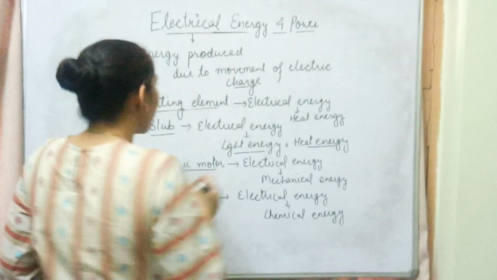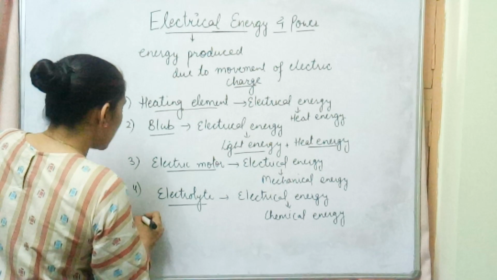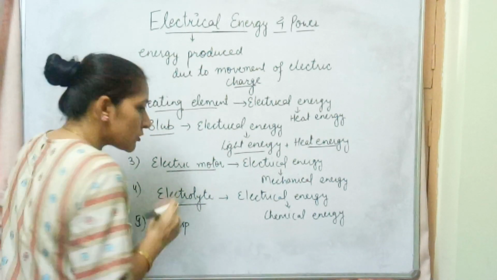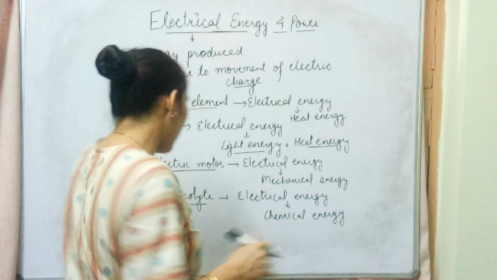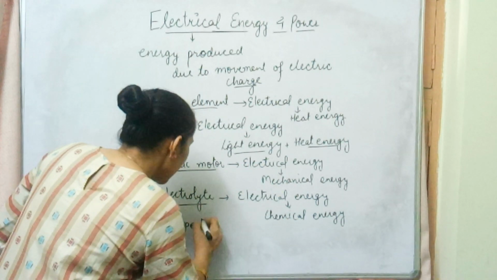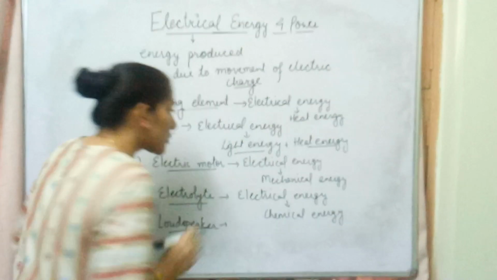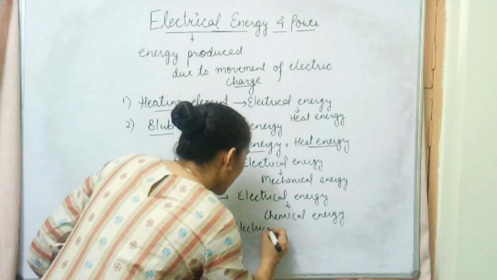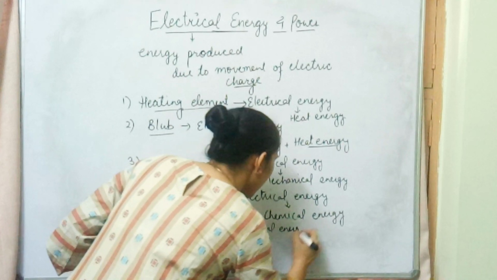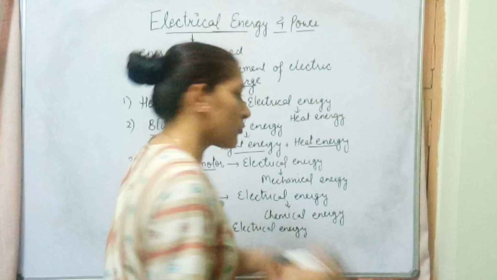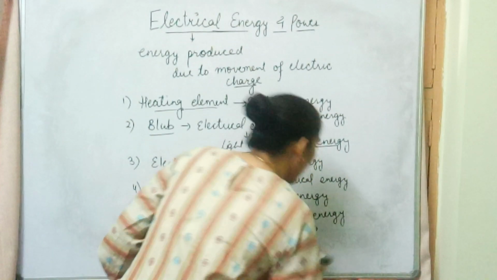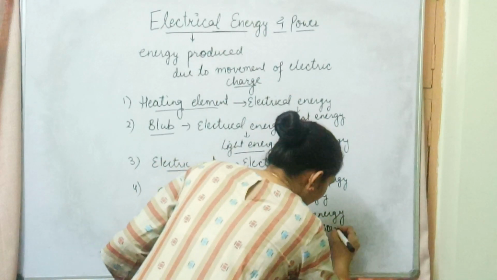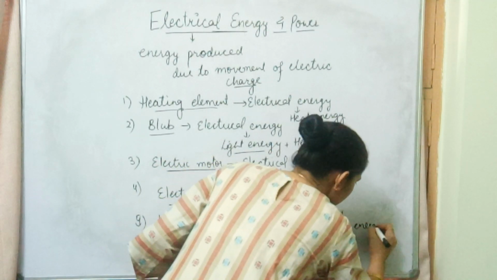The next one that is a part of our syllabus is the loudspeaker. The fifth one is the loudspeaker. You must have observed it in your school assembly ground. In a loudspeaker, first we switch on the electrical supply. That means we supply electrical energy to get a louder sound. So this electrical energy is converted into sound energy.